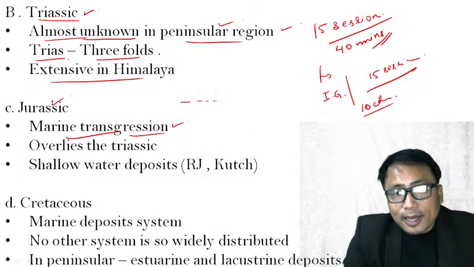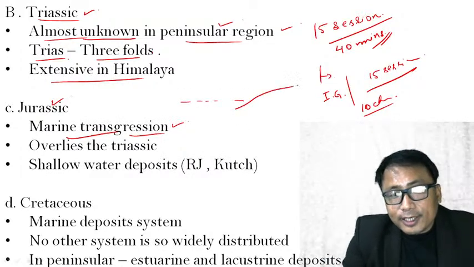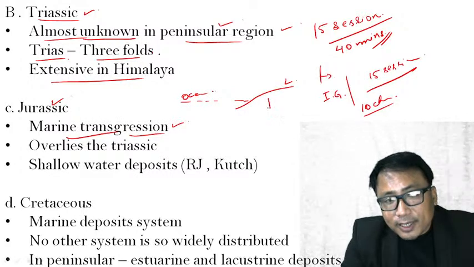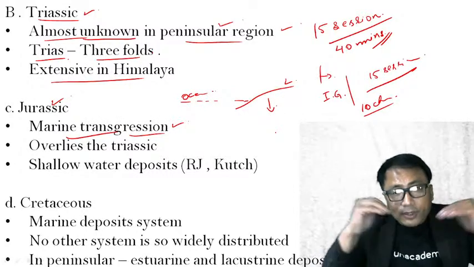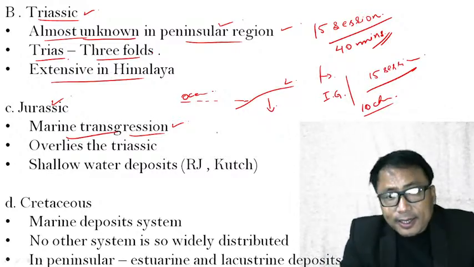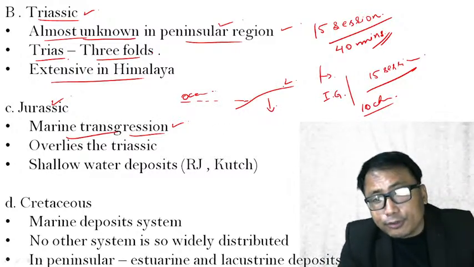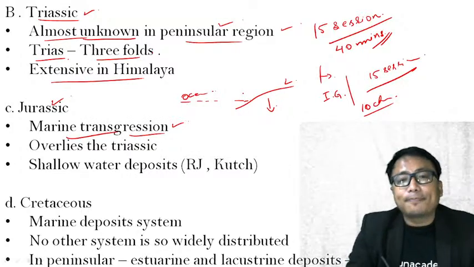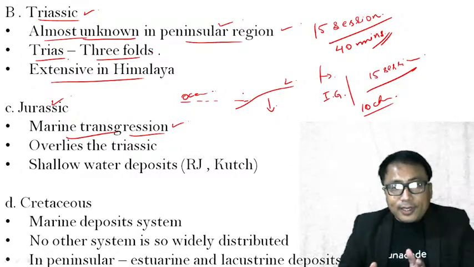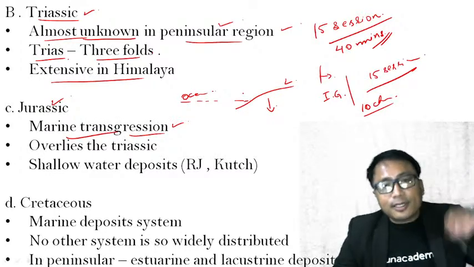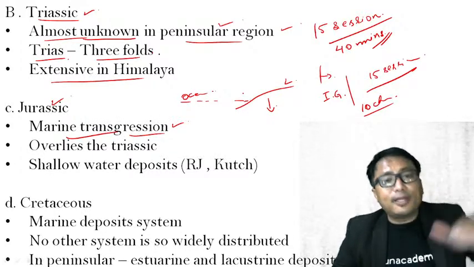Say for example, I have a coastal region like this. This is a land area, the coastal region, and this is an ocean area. Now, if there is a subsidence taking place in this coastal landform because of folding, or it can be of any reason, then the marine water will intrude into the land area. It has happened in the western coast of India also many a time. Sometimes it has been submerged, sometimes it has emerged.